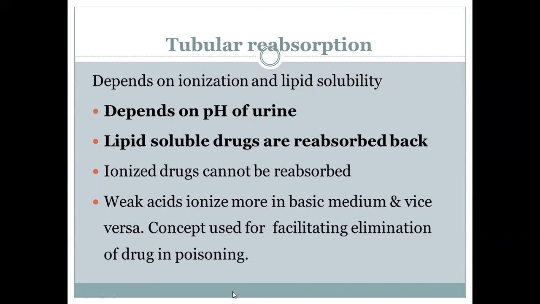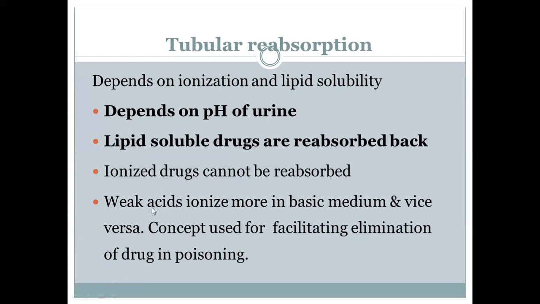The drugs which are lipid soluble can easily get reabsorbed from the renal tubule into the blood. The reabsorption of drugs also depends, as I already told you, on the pH of the urine. So the drugs which ionize in the renal tubules will not be reabsorbed, because in the previous class we already mentioned that the ions cannot be reabsorbed.